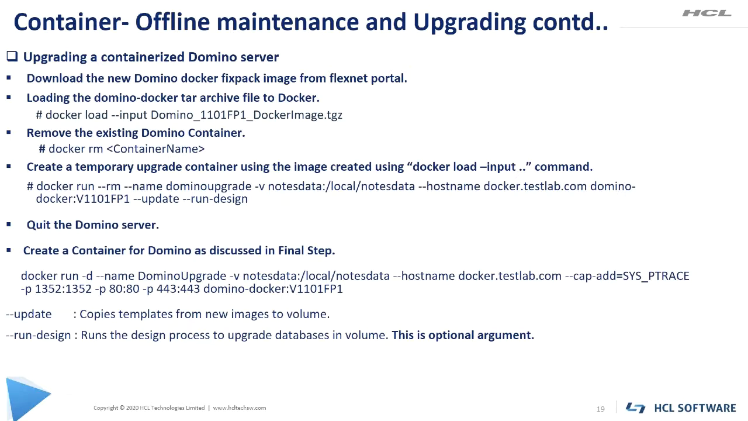Domino upgrade container. Whenever a new fix pack or new Domino server version comes, we need to upgrade our Domino server. To upgrade our Domino server, we need to create a separate container called the upgrade container. Again, we need to download the fixpack Docker image from the FlexNet portal, and we need to use the docker load --input command to load the fixpack image onto Docker.